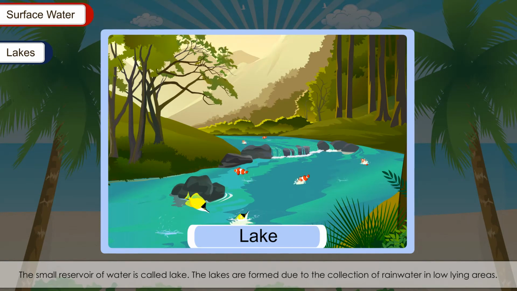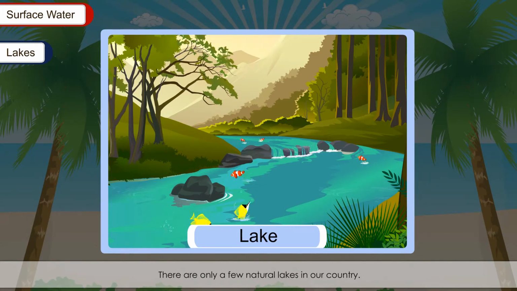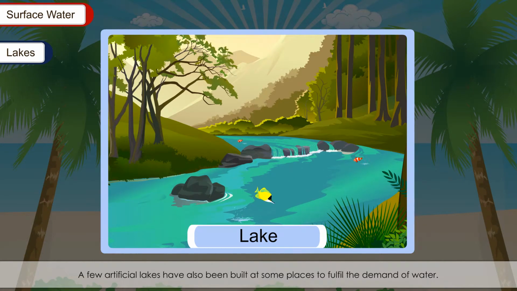Lakes. A small reservoir of water is called a lake. Lakes are formed due to the collection of rainwater in low-lying areas. There are only a few natural lakes in our country. A few artificial lakes have also been built at some places to fulfill the demand for water.